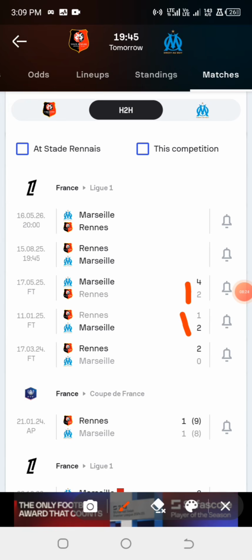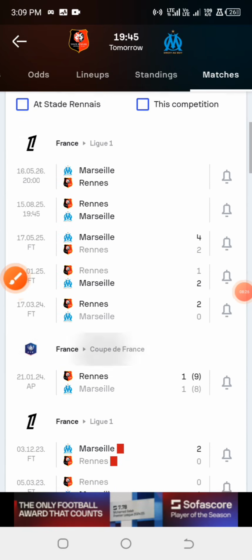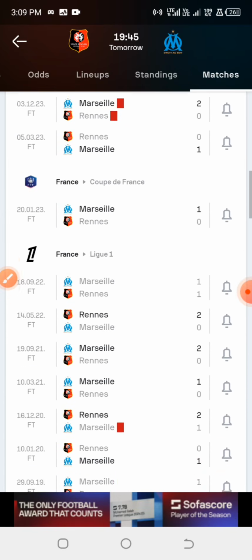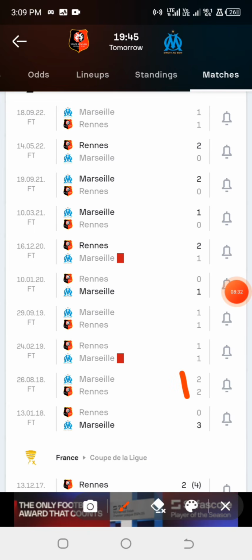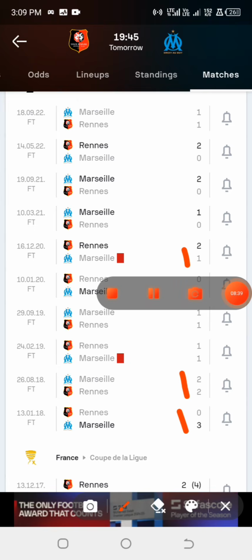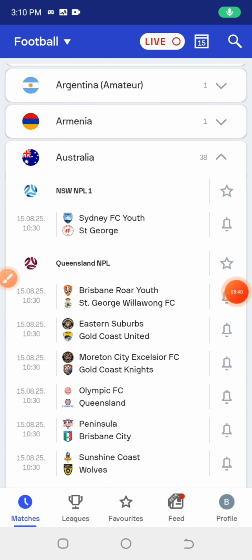There is a high probability that this particular game will end up as under 2.5 goals, and there's a chance that it will end up as over 2.5 goals. It is 50-50. So if you check very well, most of their games ended up as under 2.5, except for these particular games that are currently highlighted, and those games did not fall under their last 10 games. Are you getting it?